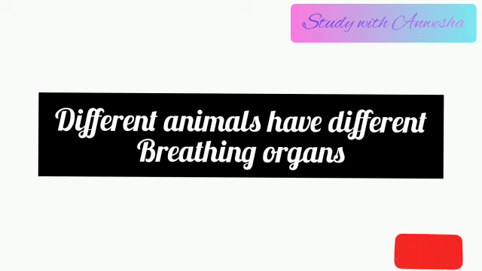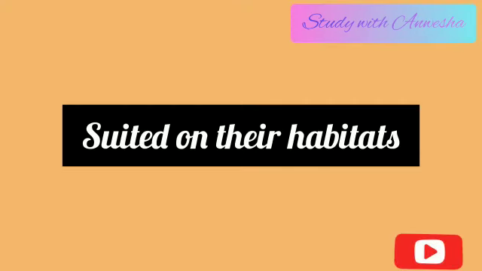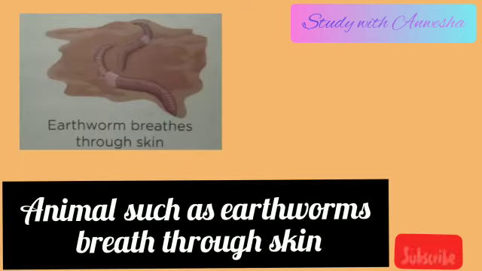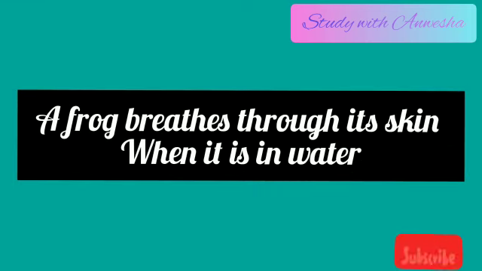Breathing organs. Different animals have different breathing organs suited to their habitat. Skin. Animals such as earthworms use their moist skin for breathing. The exchange of gases takes place through the surface of the skin. A frog breathes through its skin when it is inside water.